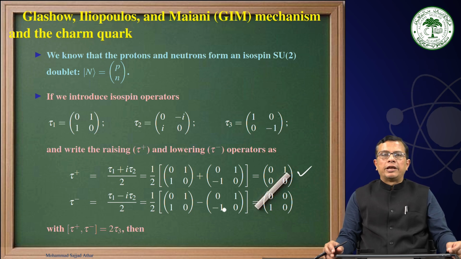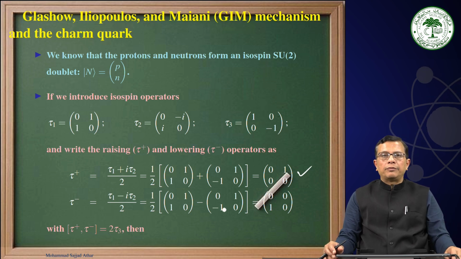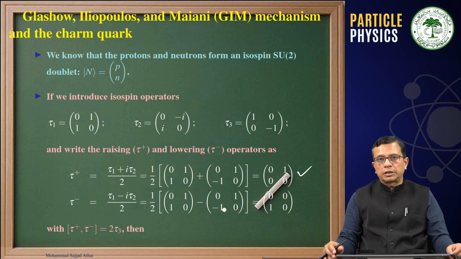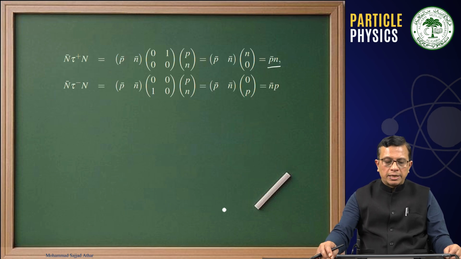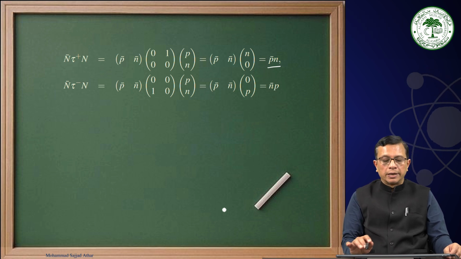Then I said that if they are represented by an isotopic spin doublet, then we introduce the isotopic spin operators tau 1, tau 2 and tau 3, like Pauli spin matrices sigma 1, sigma 2 and sigma 3, and using them we introduce the raising operator and the lowering operator that we call tau plus and tau minus. Now using this tau plus and tau minus, we saw that n bar tau plus n is p bar n and n bar tau minus n is n bar p.